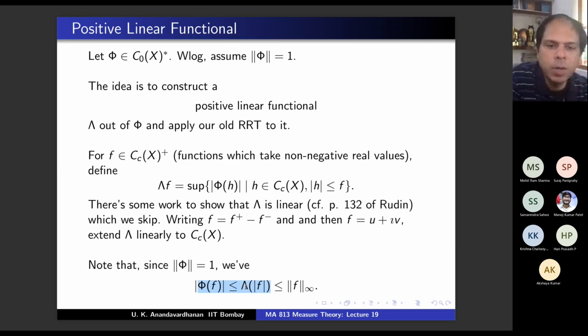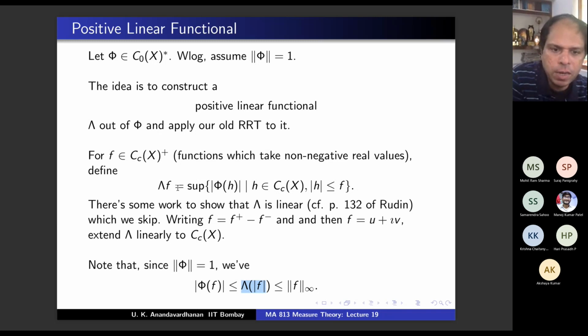And lambda of mod f is less than or equal to the sup norm is okay because, what is lambda of mod f? Lambda of mod f is sup of mod of phi of mod f, no? Lambda of mod f is sup of all these things.